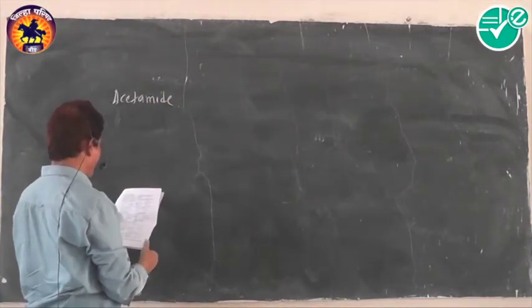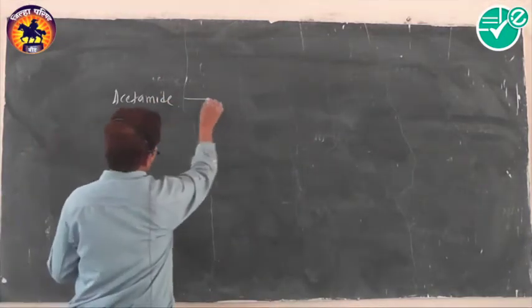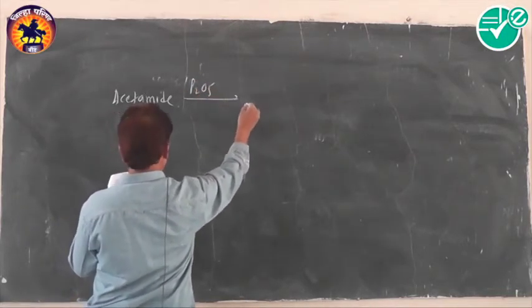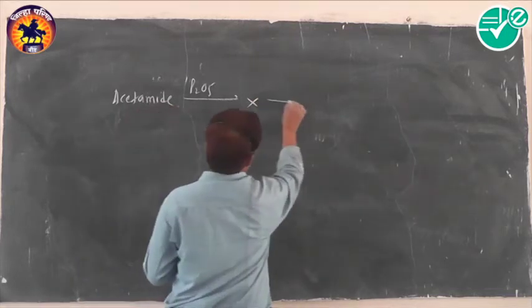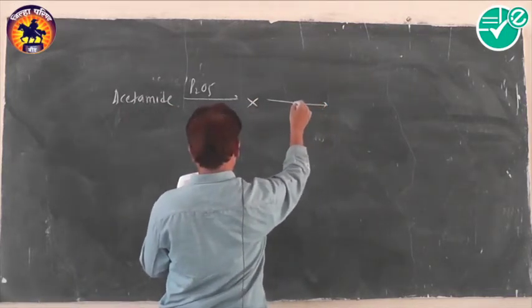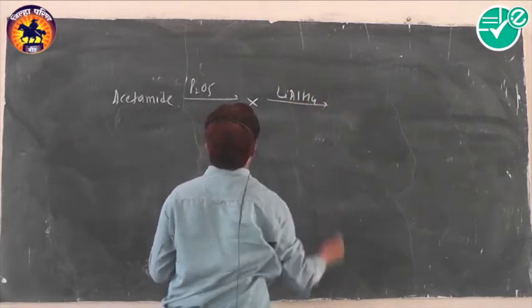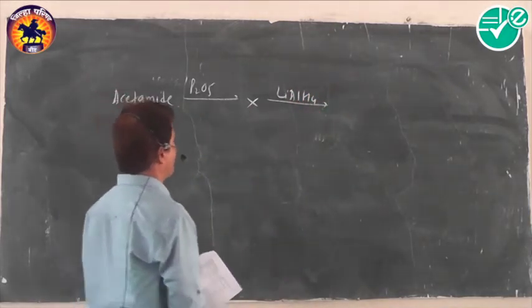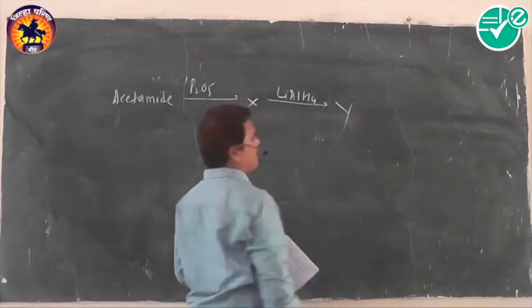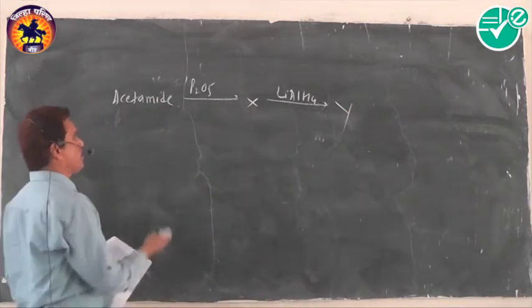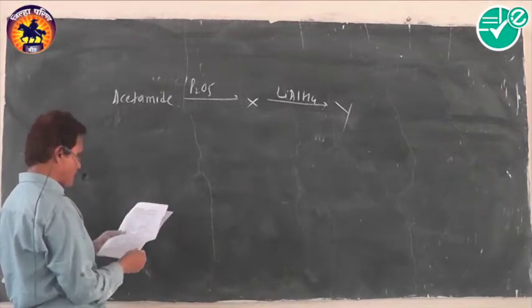This acetamide, when heated with P2O5, we get X, and this X is reduced with lithium aluminum hydride. Then Y is formed. Identify the product Y. We have to write its options.